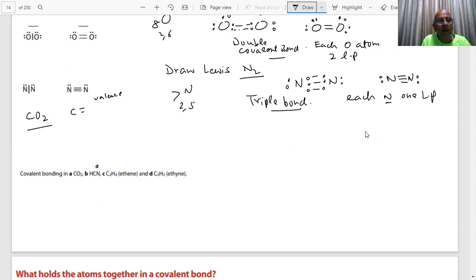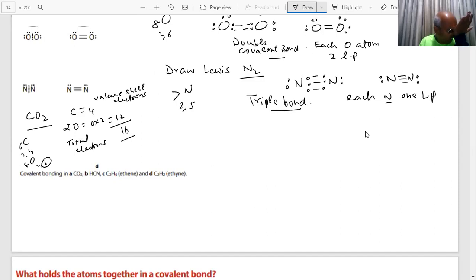Let me count the valence shell electrons. Carbon has 4. Oxygen has how many electrons in the valence shell? 6. How many oxygens are there? 2 oxygens. Then how many electrons will there be? 6 into 2, 12. How many total electrons are there?